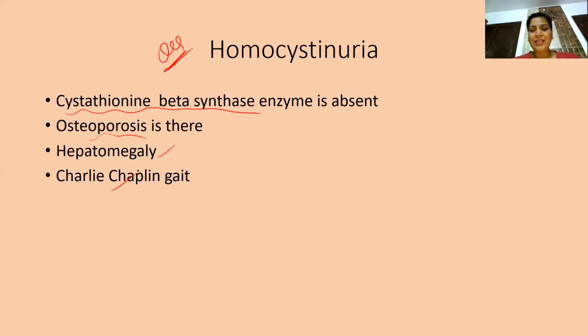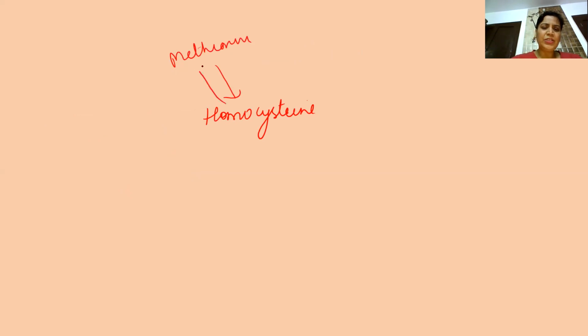All of us know homocysteine is actually from methionine. If we see the structural difference, if we add a methyl group to homocysteine, it will be converted into methionine, or if we take out that methyl group from methionine, it will be known as homocysteine.